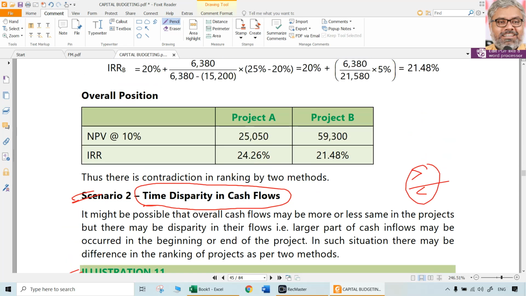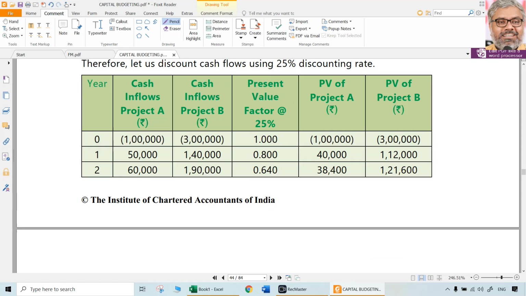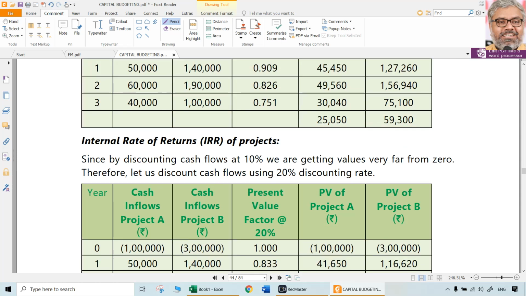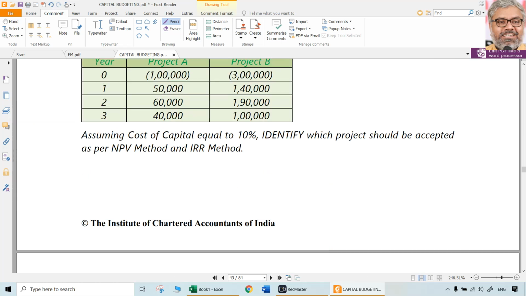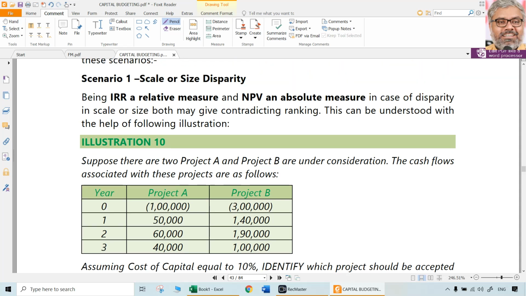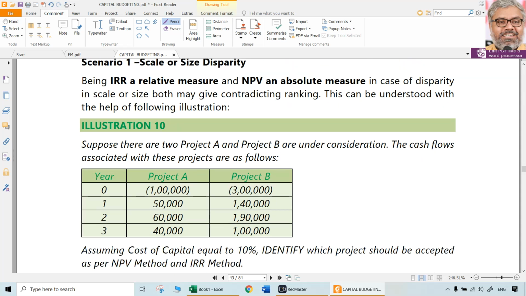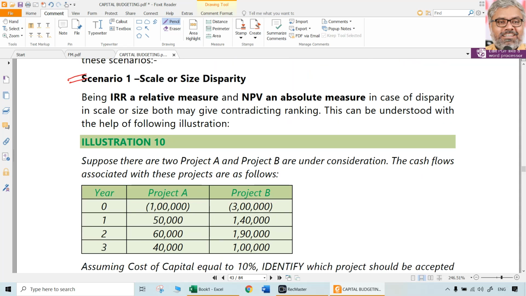So there the conflict between NPV and IRR might emerge. Quite possible. That is one of the special situations that we can understand. And one more situation is scale or size disparity. IRR is a relative measure, we know that. It's a percentage thing. NPV is an absolute measure. So the scale of the project may be different, and according to that, the results can also be different.